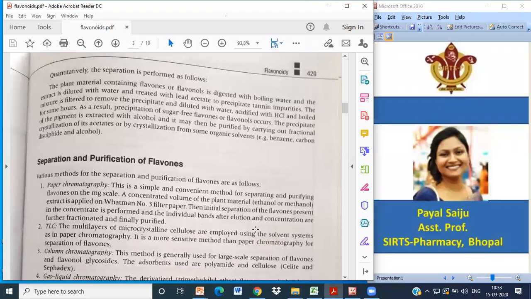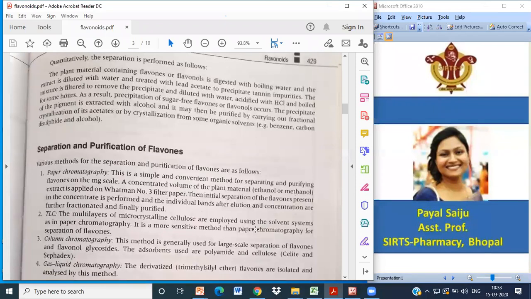Okay. Then column chromatography. This method is generally used for large scale separation of flavones. When you go for a large amount of separation, okay, you need to have more amount of sample as well. You need a bed of sample. You have to place it in the column along with making the preparation of the column with the proper stationary phase. What's the difference between paper, TLC and column is that in paper you are using Whatman filter paper as a stationary phase. In case of TLC, you are using a TLC plate.